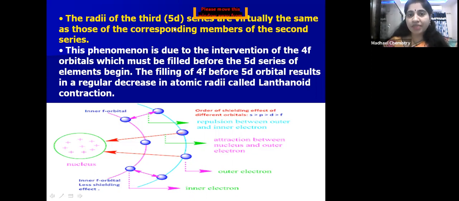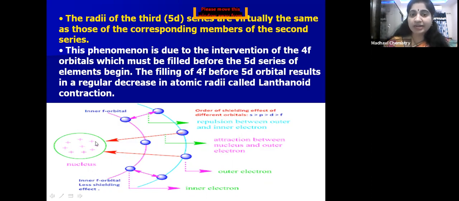So then what happens? Nuclear charge will also increase, is it not? With increased nuclear charge, there is poor shielding effect of 4f electrons. For shielding, the s orbital is most oriented towards the nucleus, then p, then d, then f. That's why f orbitals show poor shielding effect. Because of that, the outer shell electrons get more influenced by the nucleus.